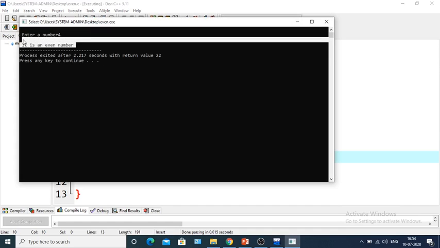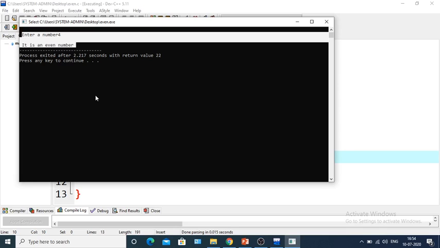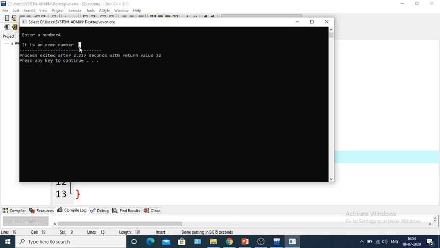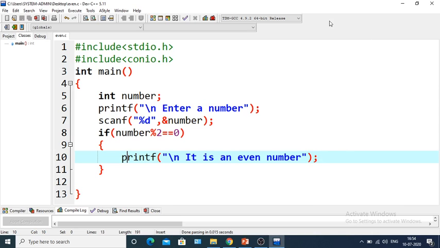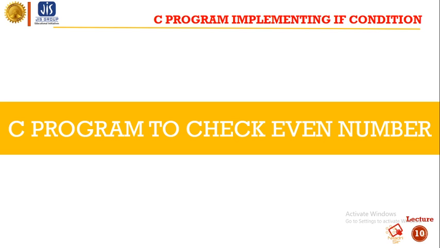Okay, so if the if condition is satisfied, then there will be a print. Otherwise there will be no print. So this is the code to check whether a number is even or not.